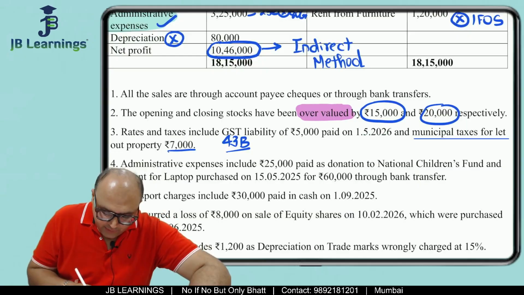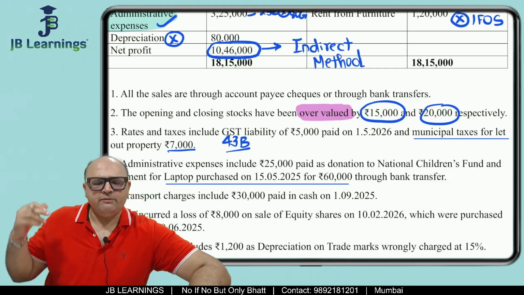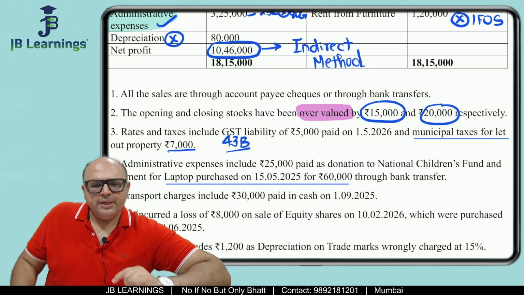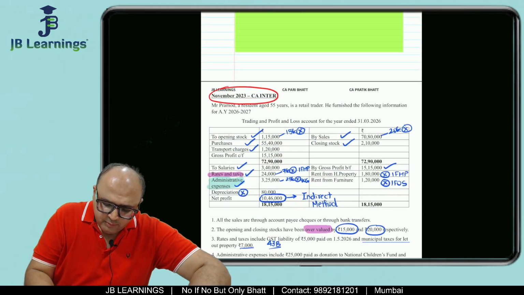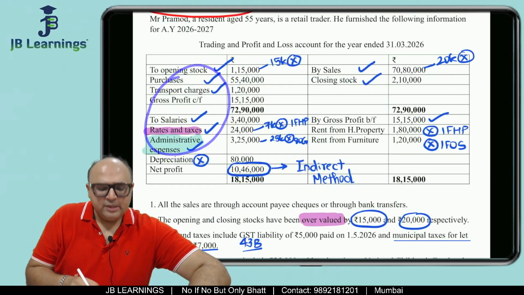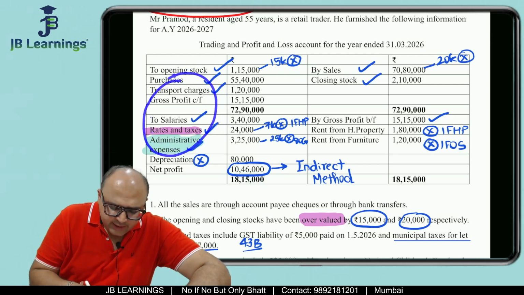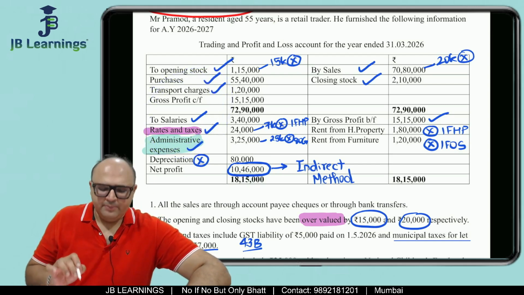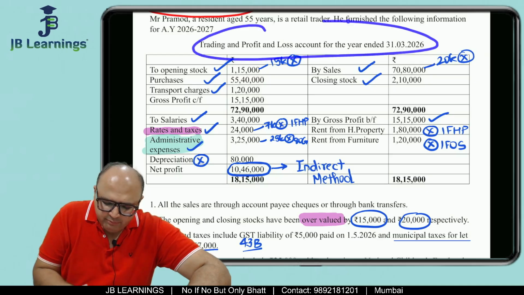Then it says a laptop was purchased for rupees 60,000. Now this is becoming a very famous and very repeated adjustment in ICAI exams, that in PNL they will give you purchase of laptop, purchase of building, purchase of machinery, purchase of furniture, purchase of plant and machinery and equipment. See, all those capital expenditures cannot be a part of your PNL, right?